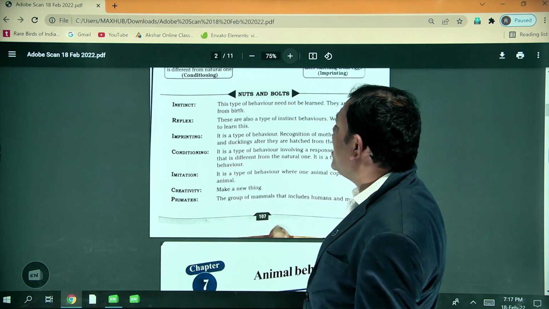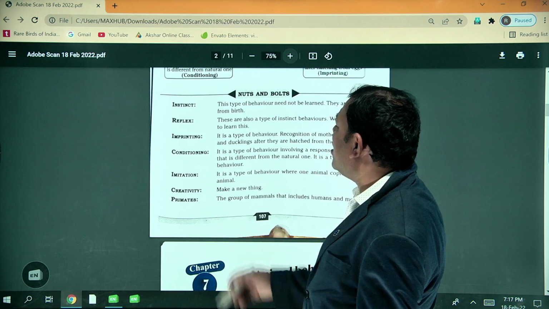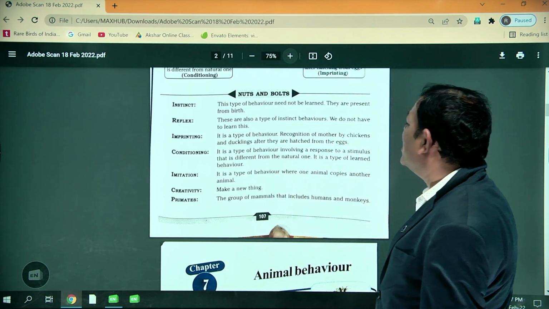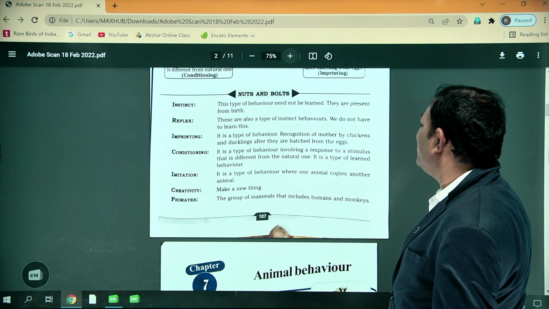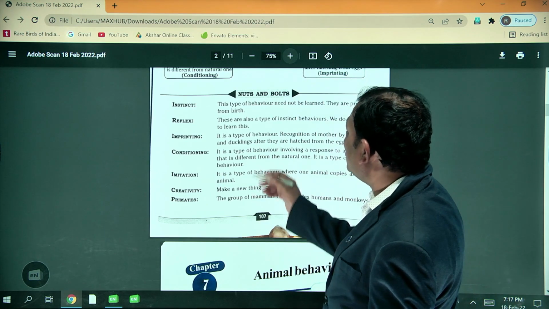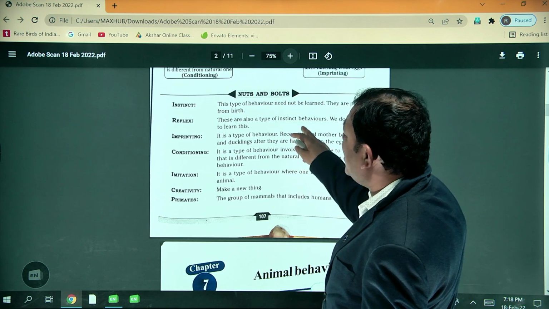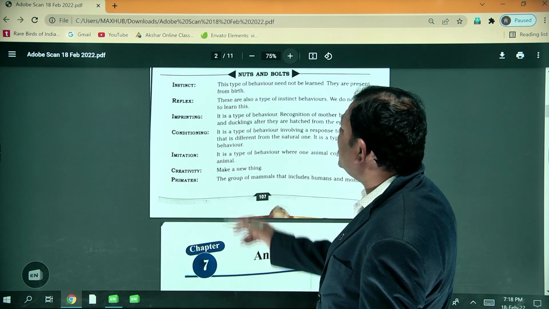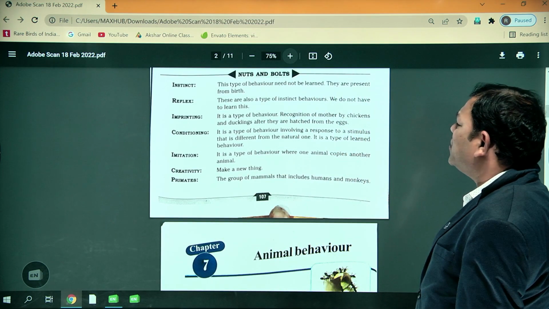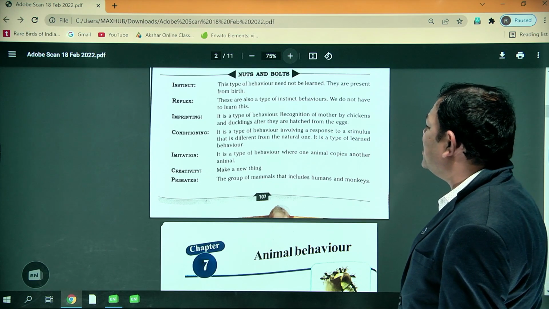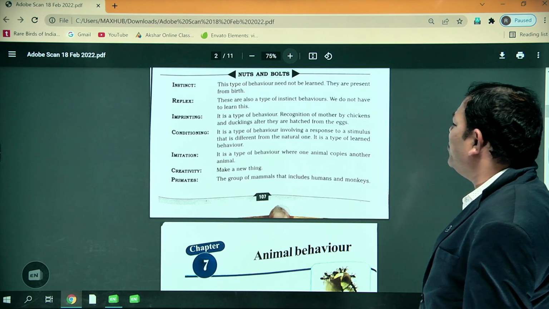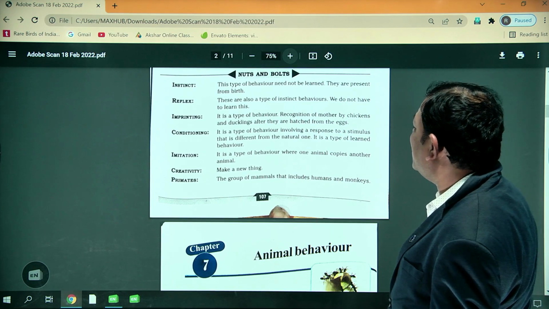Next one is imprinting. Imprinting is also a type of behavior. This is the recognition of the mother by chickens and ducklings after they are hatched from the eggs. Next, conditioning involves a response to a stimulus that is different from the natural one.